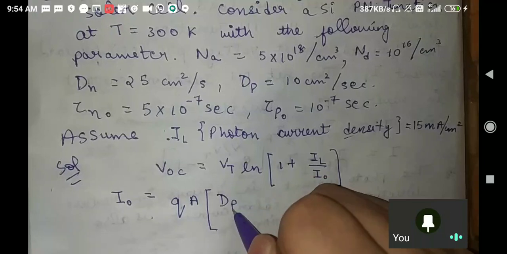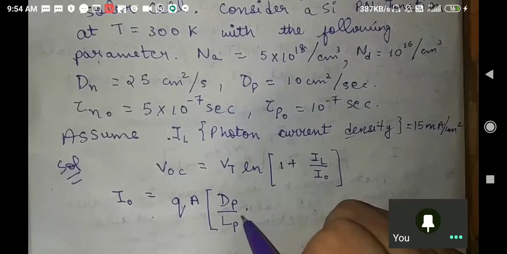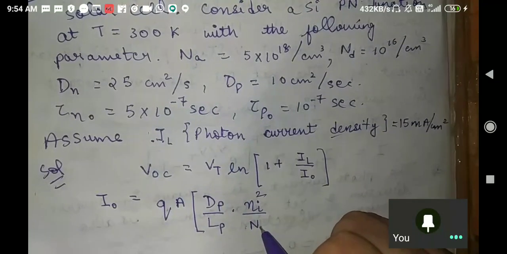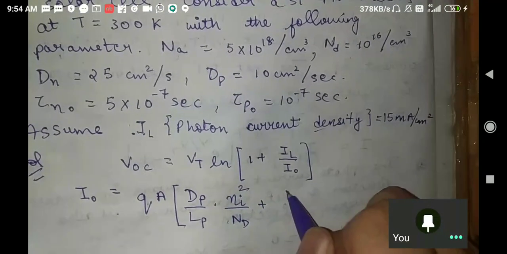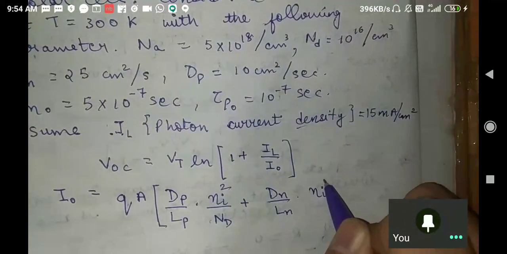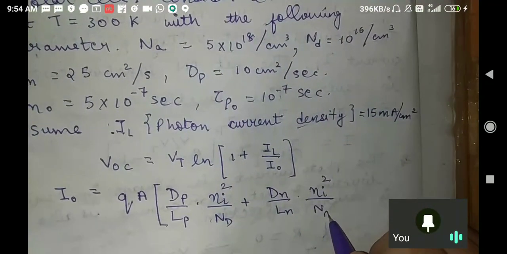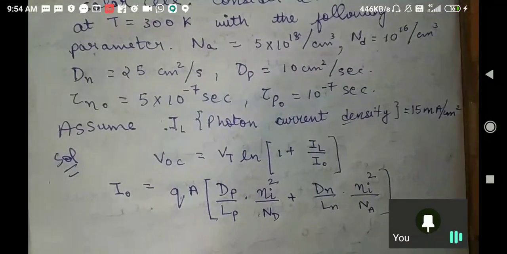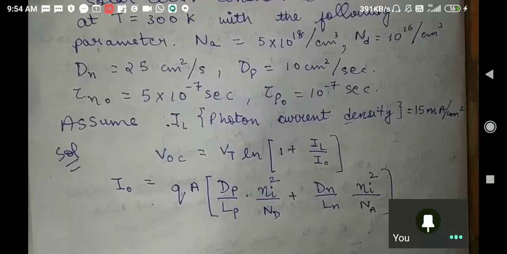Very good. Dp by Lp ni square over Nd, yes, very good. And I think you are having all the terminologies to find everything, isn't it?